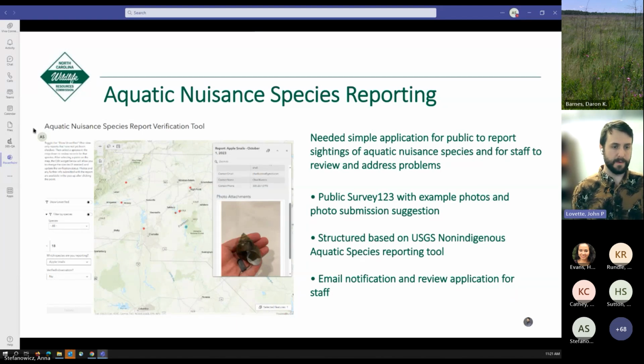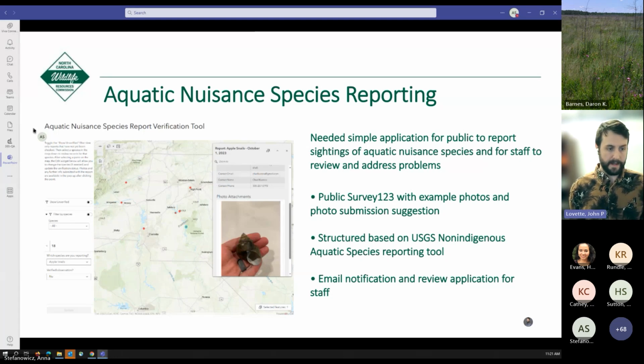So what we put together was a public survey with a bunch of example photos of aquatic nuisance species that were of interest to the agency, and asked the public to select the location on the map where they were reporting a sighting, and then we strongly suggested that they submit photos with their sighting submission.